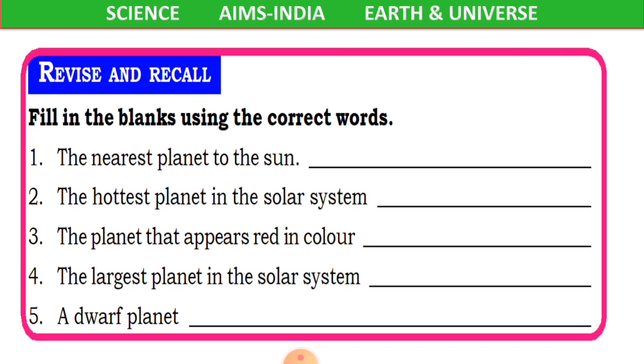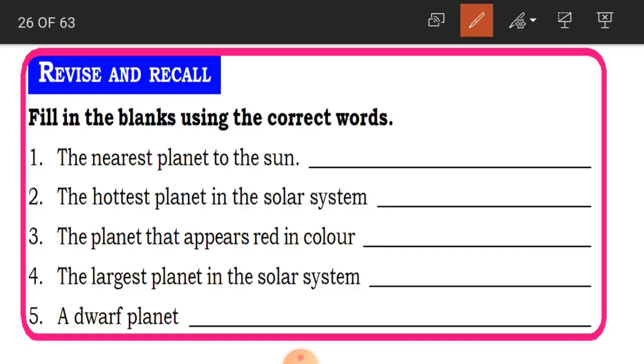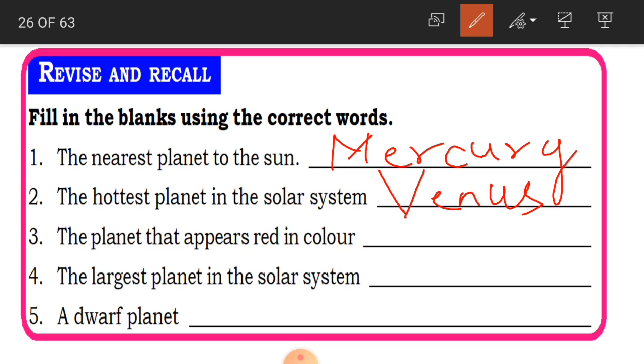We'll just check once again. And here are the fill in the blanks. Let us fill them. The nearest planet to the sun. What is the nearest planet to the sun, children? The first planet? Yes, it is Mercury. Okay. And now, the hottest planet in the solar system. The hottest planet. It is Venus. This is the second planet.